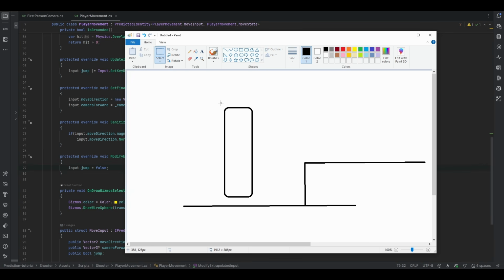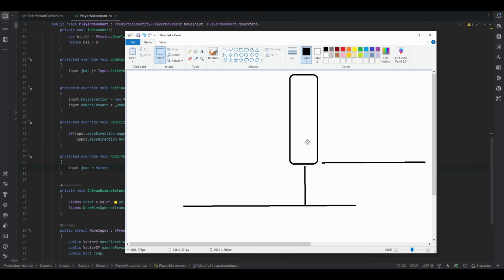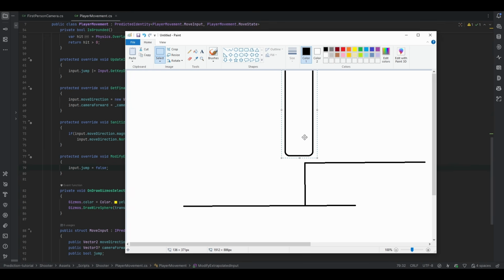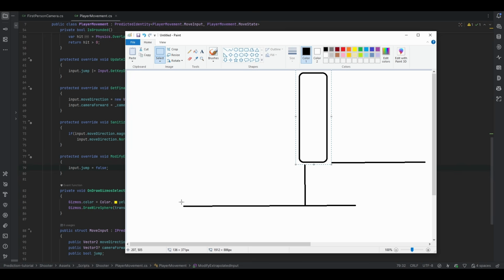And let's say that our player is jumping from the ground. So he's here, he's grounded, he presses jump, and then jumps up here and lands here. Now he has only pressed jump once, so he's only intending to jump once. But let's now say that you have a very high ping, which means he jumps, he receives the signal that he has jumped, but he hasn't received any other input since. And then he lands again, it's still going to extrapolate that he intended to jump, right? That the jump button was true, which means when he then lands here, he'll jump again.